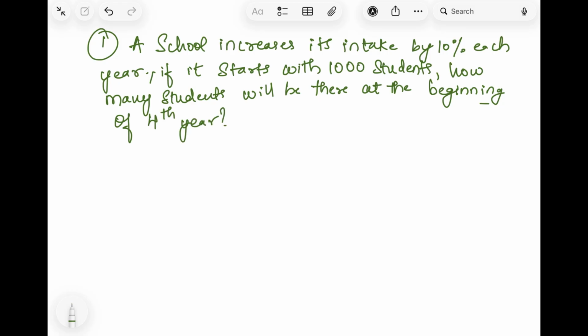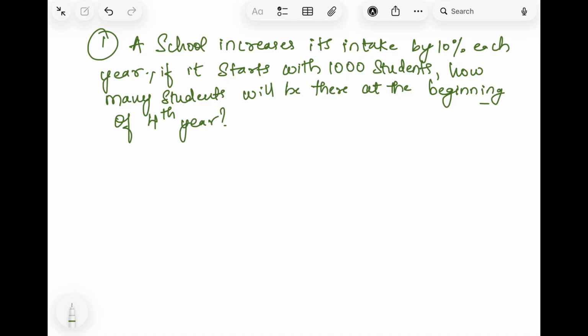Now, by the question only we understand that it is compound interest and not simple interest. Why? Because they are telling that the school increases its intake 10% each year. They are not telling 10% of 1000 each year; whatever is the total number of students, they are increasing 10% of that, means 10% of the new number of students, right? So for that we use compound interest.